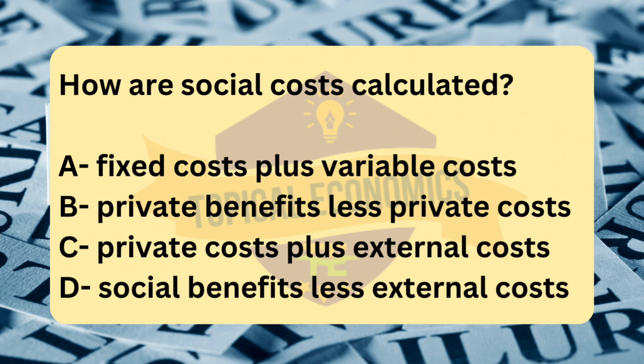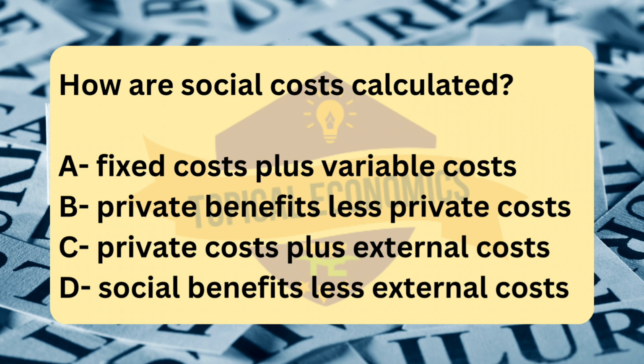These are the costs incurred by the producers and consumers directly involved in the transaction, e.g., the cost of labor, raw materials, etc. External costs. These are the costs that are not reflected in the price of the good or service but affect others in society, e.g., pollution, noise, or traffic congestion caused by production. The formula for social costs is social costs equals private costs plus external costs.